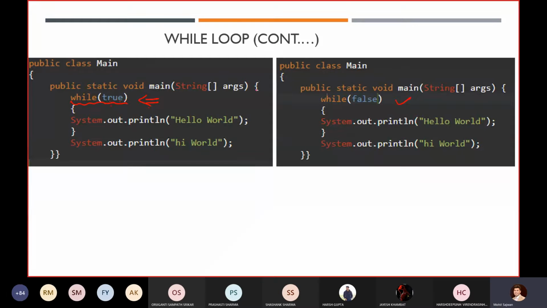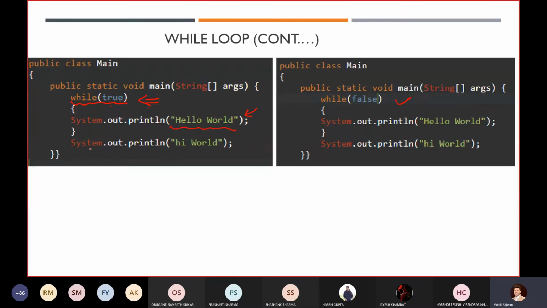If I execute both cases, then again we will get a compile time error in the case of the while loop. Why will we get an error? Because if we execute this code, the condition will remain true, so infinite times it will execute this statement.